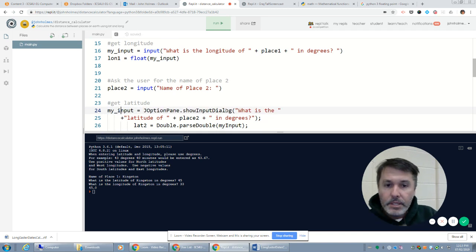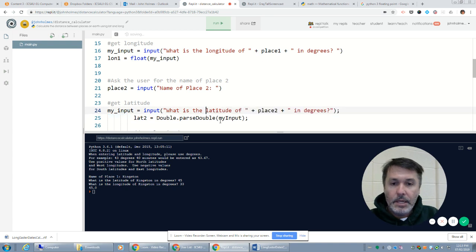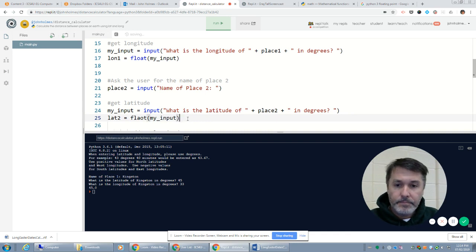So my input is going to be the input function. What is the latitude of place 2 in degrees, with a space at the end? And now my latitude will become a float value of my input variable with no semicolon.